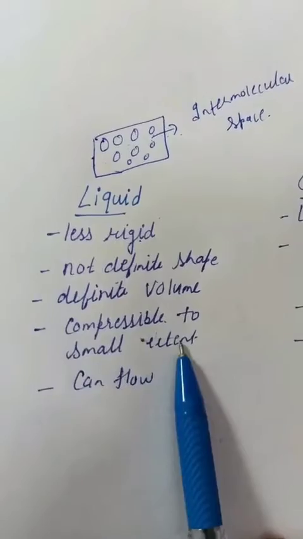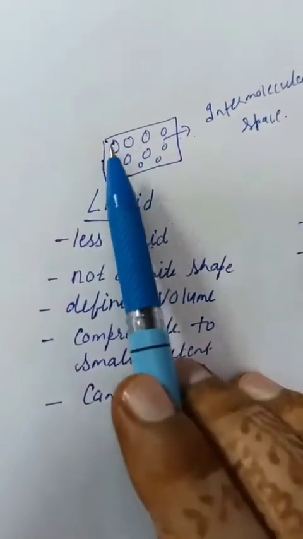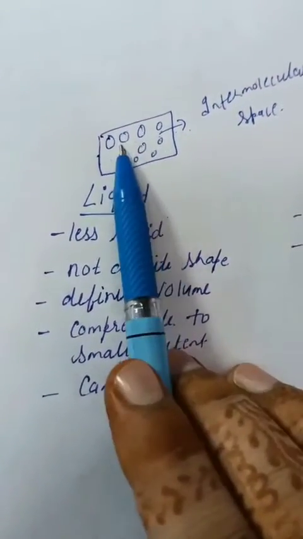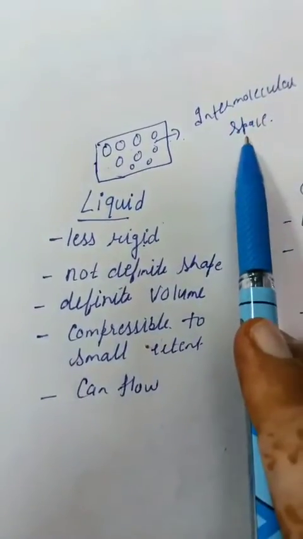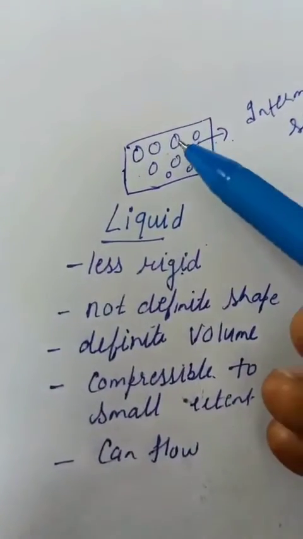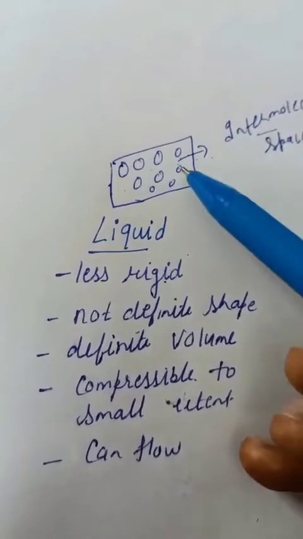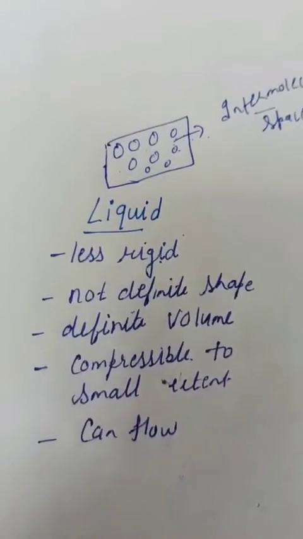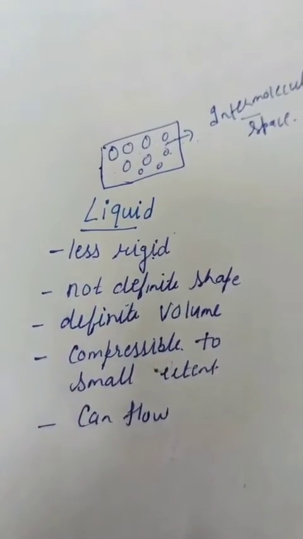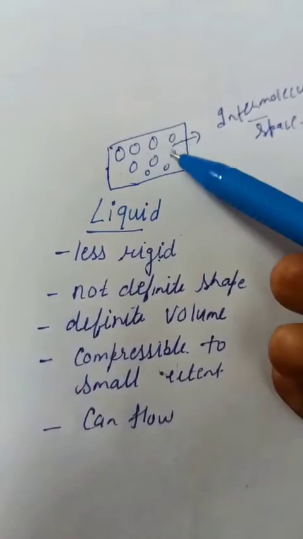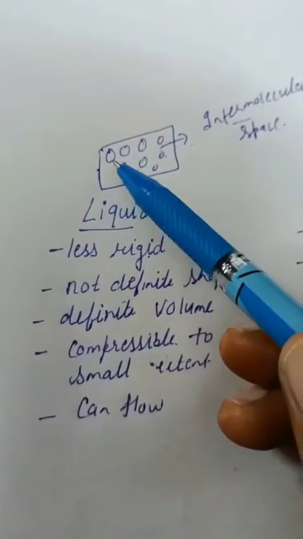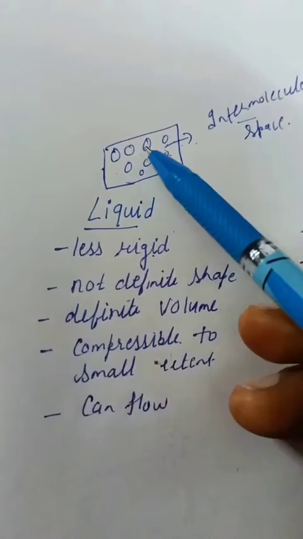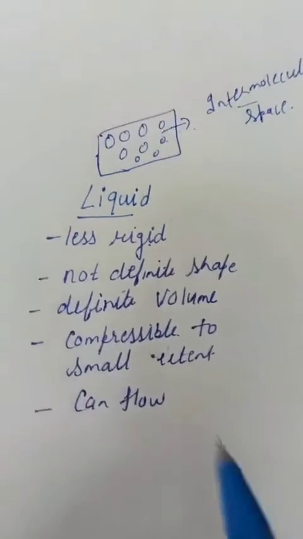Compressible to small extent, because you can see molecules are apart from each other. So there is intermolecular space, that is the space present in the molecules. So because of this, a liquid can be compressed. When we apply pressure on the liquid, these molecules will come close to each other because of availability of space.